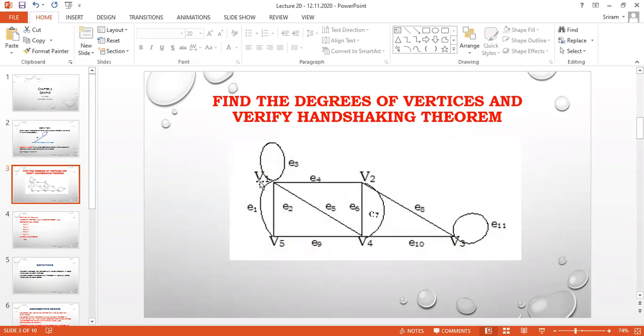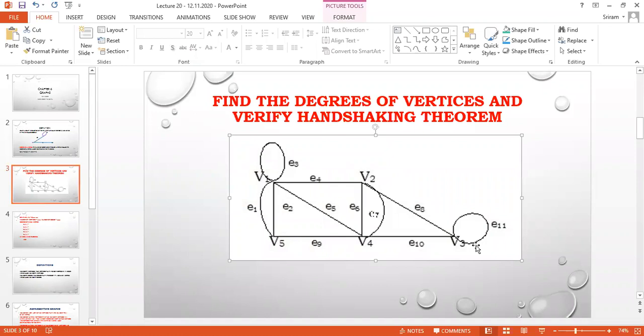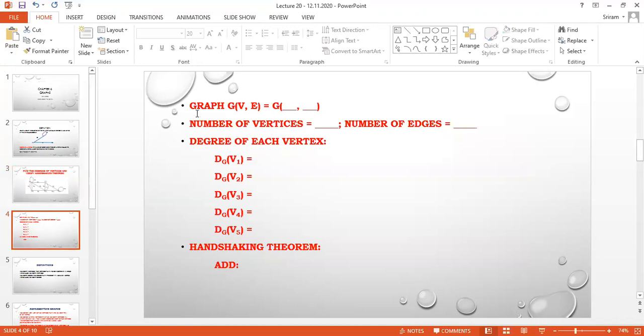When I check here, I am having V1, V2, V3, V4, V5. I am having 5 vertices, isn't it? How many lines am I having? I am going to check E1, E2, E3, E4, E5, E6, E7, E8, E9, E10, E11. So how many edges am I having? I am having 11 edges.